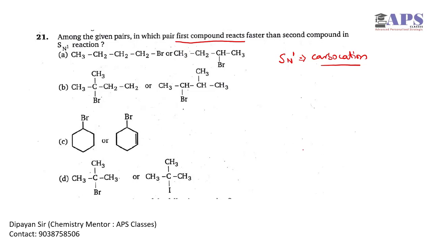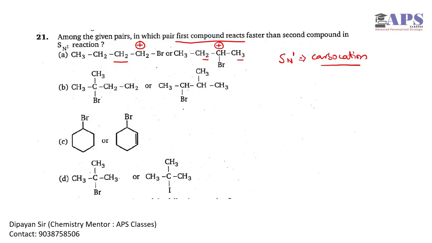In option A, the first molecule has a carbocation which can be stabilized by two hyperconjugations or the inductive effect, and here we have five hyperconjugations. So it is very clear that the second carbocation is more stable, hence the SN1 reaction will be faster for the second molecule.